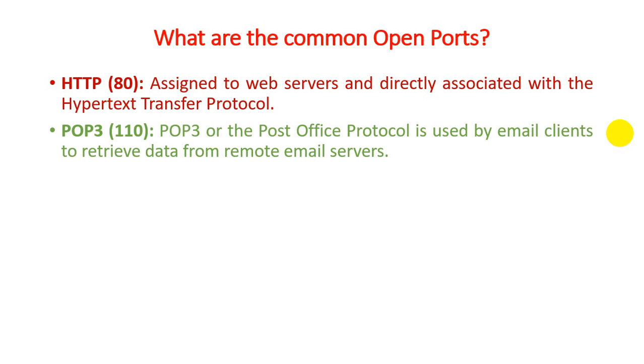POP3 is registered with the number 110. POP3, also known as Post Office Protocol version 3, is used by email clients to retrieve data from a remote email server. It means if you are logging into your Gmail account and in your inbox you find 10 emails, it works based on POP3. Based on POP3, they can retrieve your email from the email server to your computer system. So it is one of the open ports.